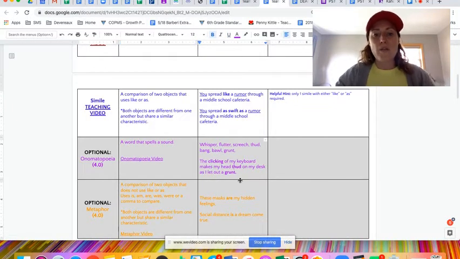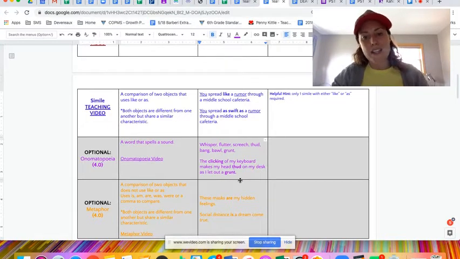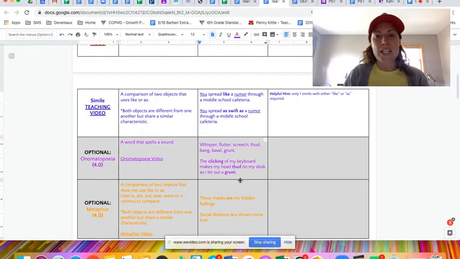The example written there is the clicking of my keyboard makes my head thud on my desk as I let out a grunt. So I was trying to kind of think along the lines of COVID as I created the examples using those words. There's always, bang, pow, those classic onomatopoeia words, but they might not work or they may work depending on how you're crafting your poem.